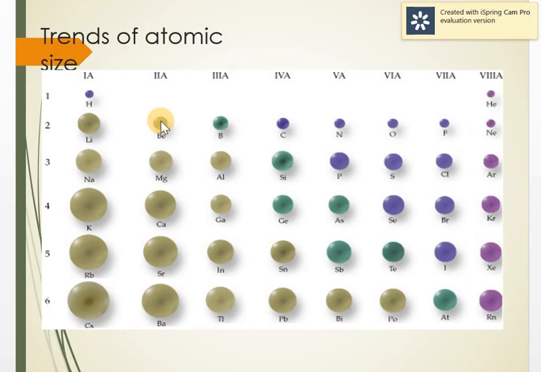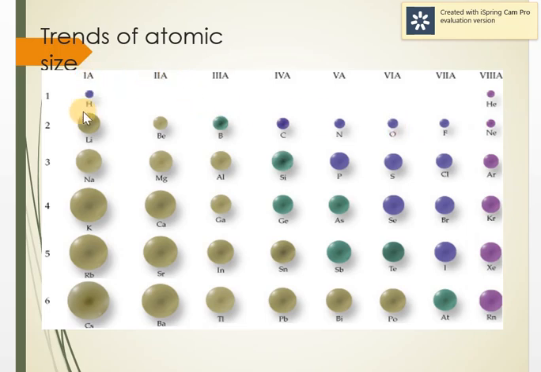As a result, the electron cloud is pulled closer to the nucleus and the atomic size decreases. Since electrons are added in the same shell, the number of protons increases, so nuclear charge increases, and because of this increase in nuclear charge, the size decreases.